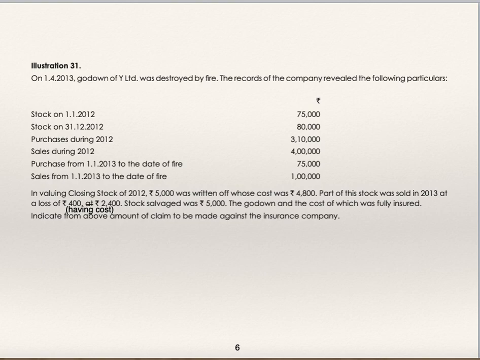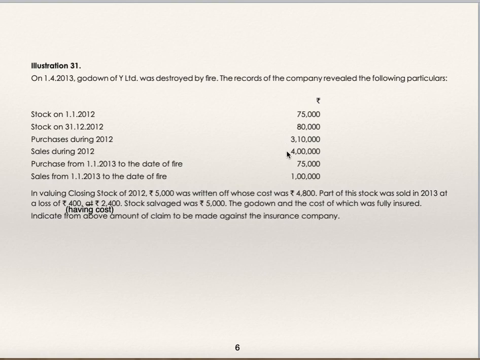We'll see illustration 31. On 1st April 13, godown of Y Limited was destroyed by fire. The records of the company revealed the following particulars. Stock on 1/1/12 75,000. Stock on 31st December 12 80,000. Purchases during 2012 3,10,000. Sales during 2012 4 lakhs.